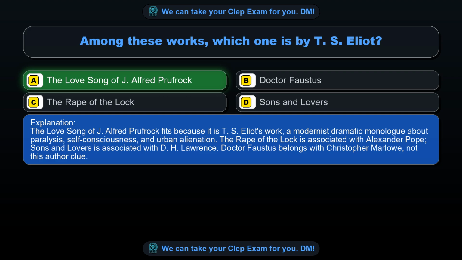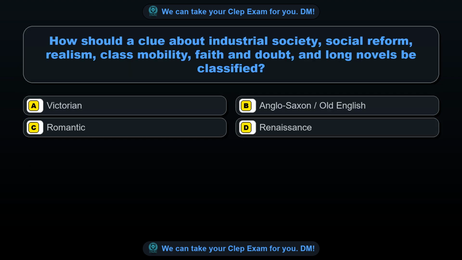Clue. Question 94. How should a clue about industrial society, social reform, realism, class mobility, faith and doubt, and long novels be classified? Option A, Victorian. Option B, Anglo-Saxon/Old English. Option C, Romantic. Option D, Renaissance. The correct answer is option A, Victorian.